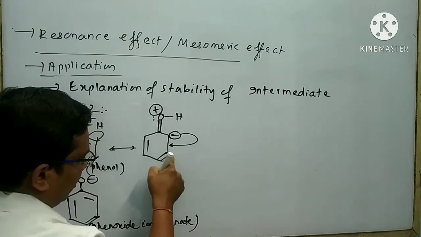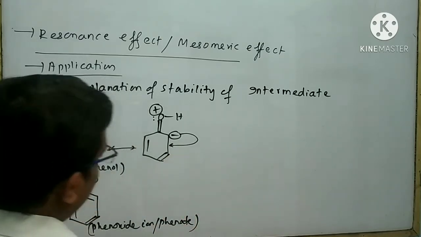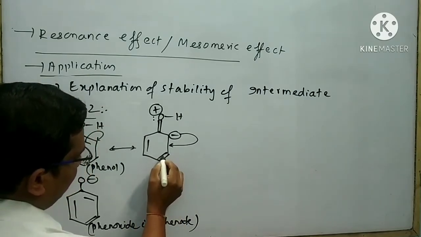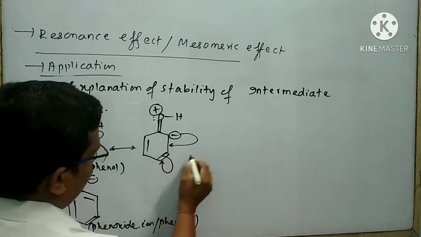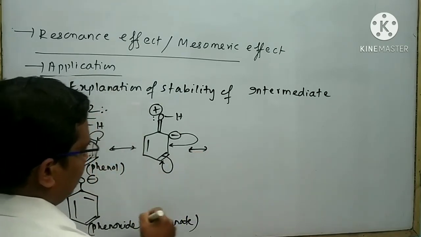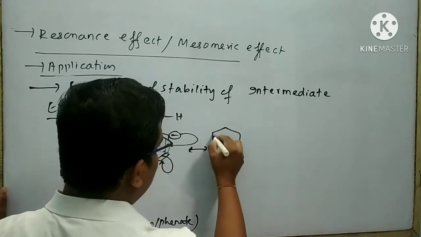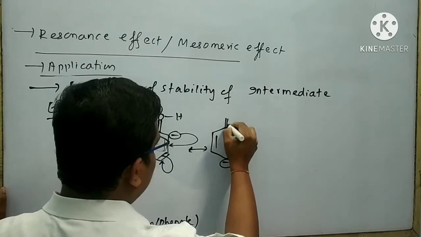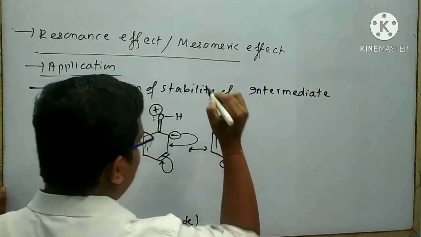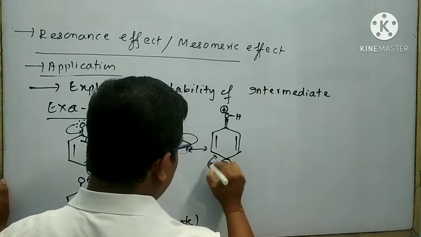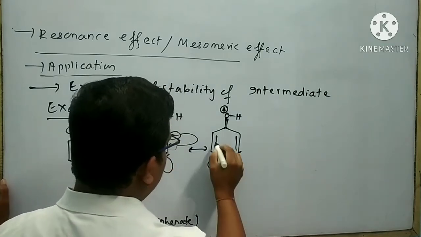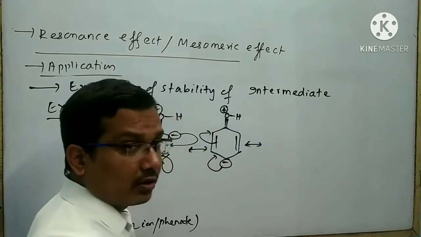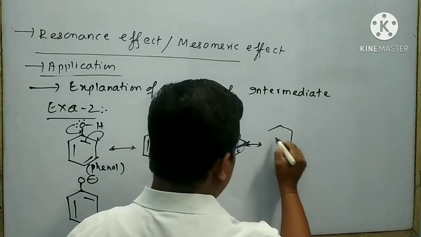As a result, high valence electron density is present on this carbon atom. That's why this bond breaks down like this. Then I can draw another resonating structure like this. Your negative charge, your double bond. Again, this negative charge forms a double bond. At the same time, this pi bond breaks down. Then I can draw another resonating structure like this.